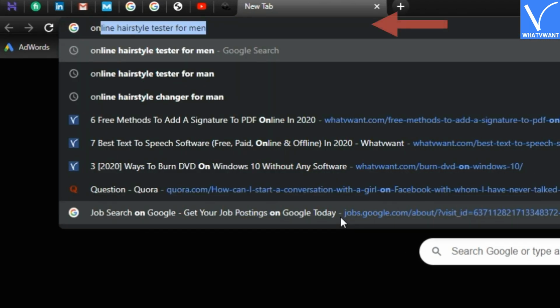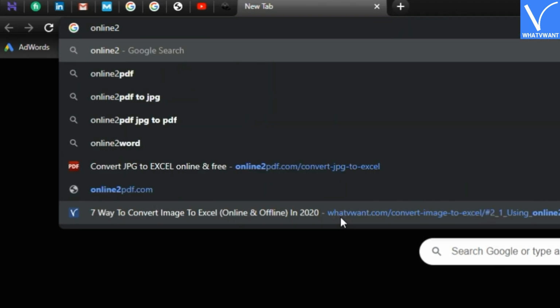Step 1. Navigate to the online2pdf.com website. I will provide a link in the description.